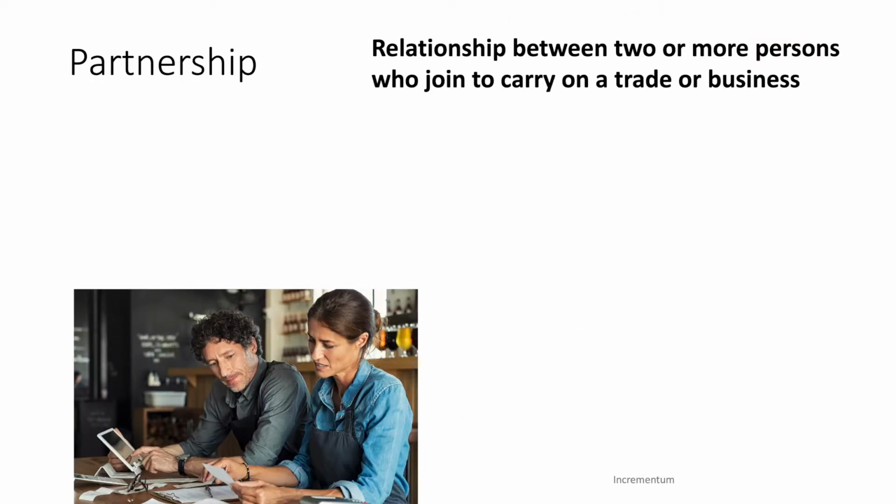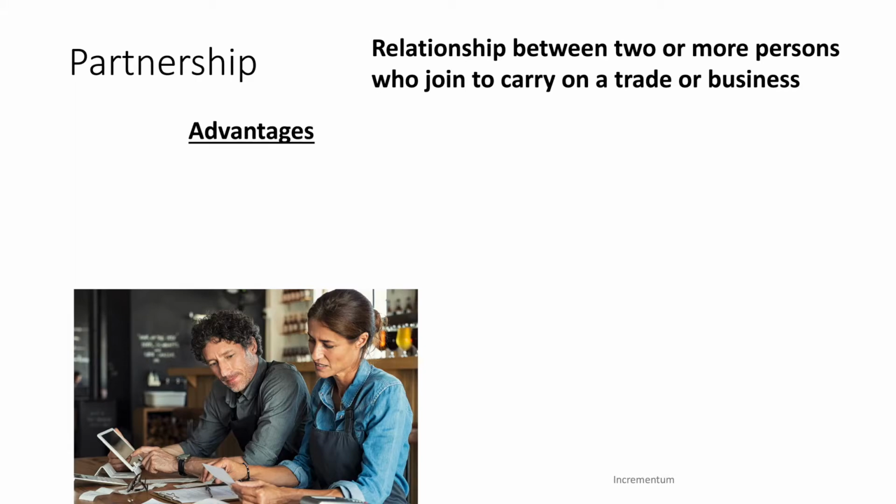A partnership is a business that's between two or more persons, and generally these people join together to carry on a trade or business. So for example, this could be a group of dentists who decide to partner together and open a dental office together. It could be a group of doctors that decide to practice together. It could be a group of lawyers that decide to practice together. Lots of other businesses can be partnerships as well.